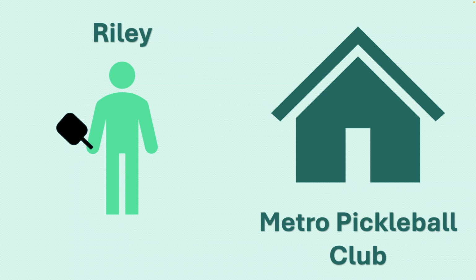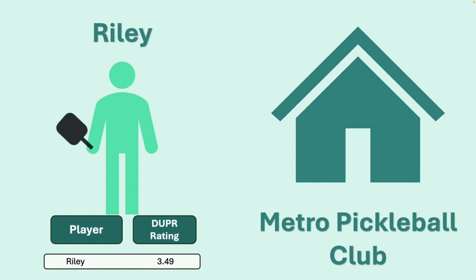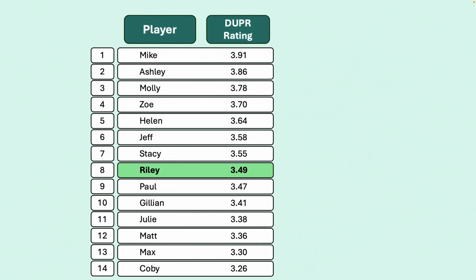Every club will have their own method of creating the initial ranking, but for this example, we'll assume that Metro Pickleball Club uses Duper ratings. Riley has a Duper rating of 3.49. This puts them as the 8th seed in their 14-player league. As the league progresses, players will move up and down the leaderboard based on their performance. These initial seeds serve as just a best guess to provide a starting point for the league.